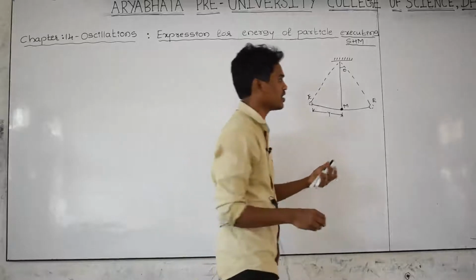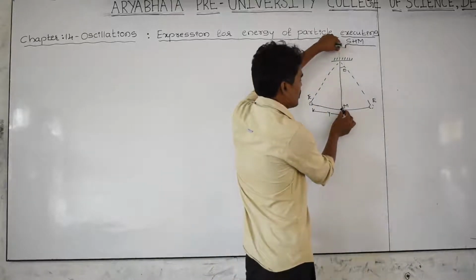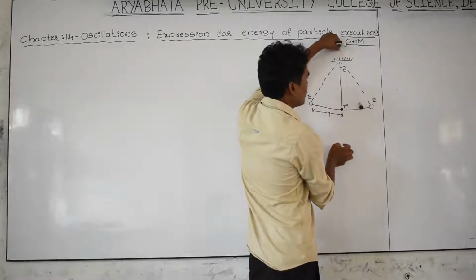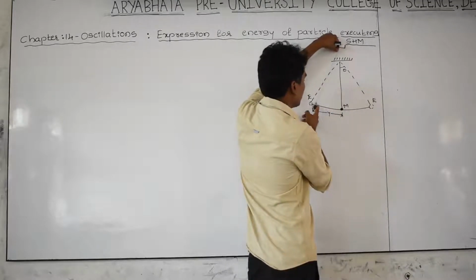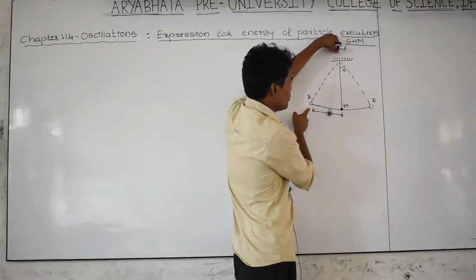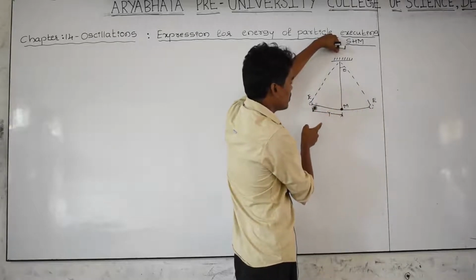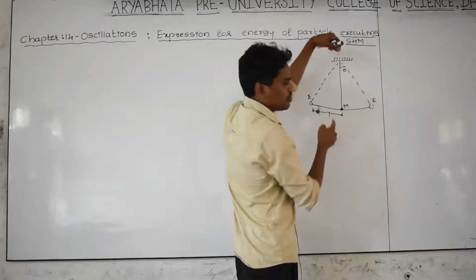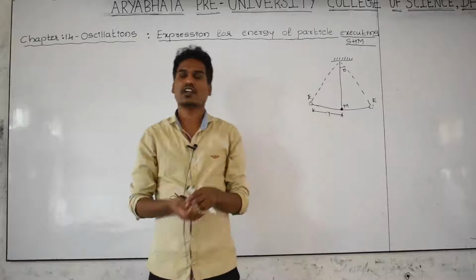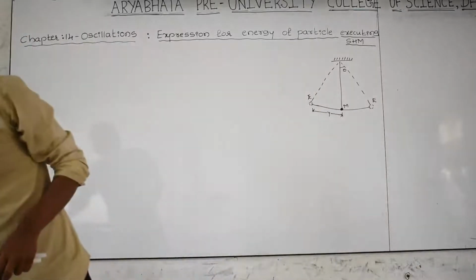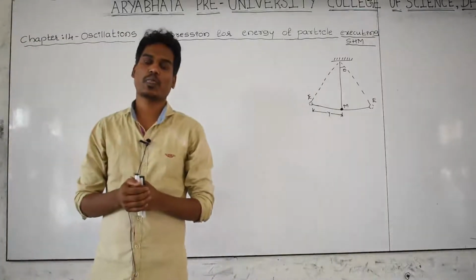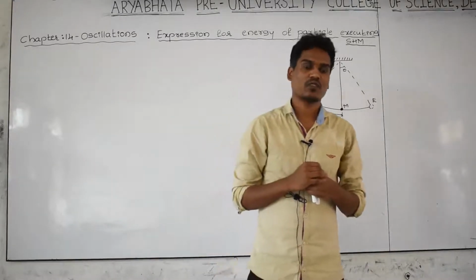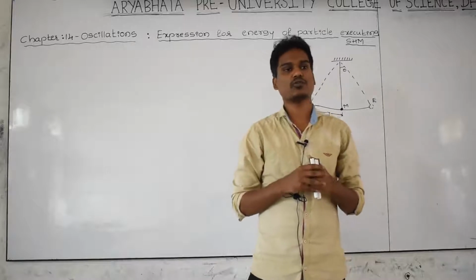I have taken this as an example for reference: mean point, extreme point and extreme point. Now the body is oscillating. This is one extreme, that is the other extreme, and this is the mean point. During SHM, you can find out what the total energy of the body is. Energy in the sense, what are those energies? One is kinetic energy and another is potential energy.